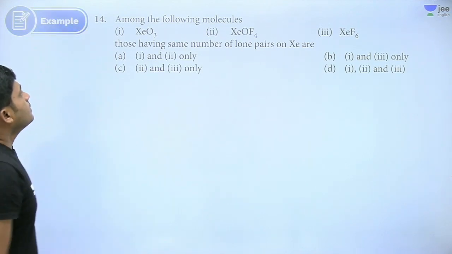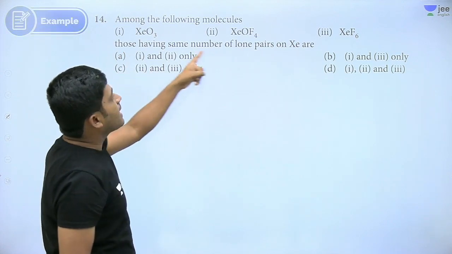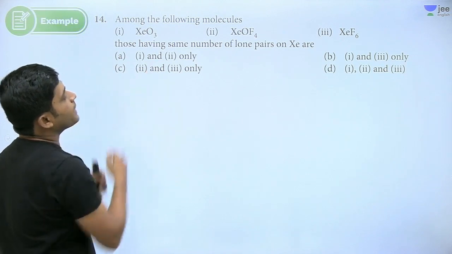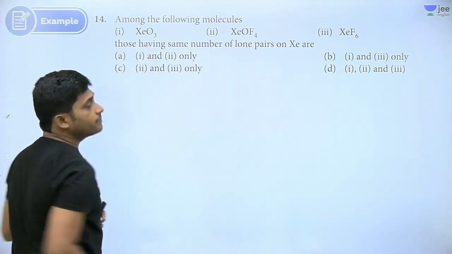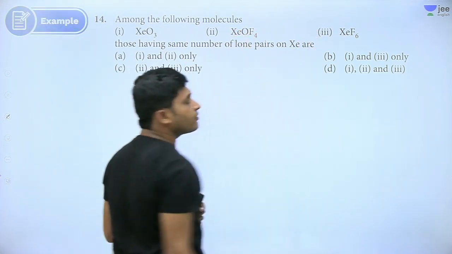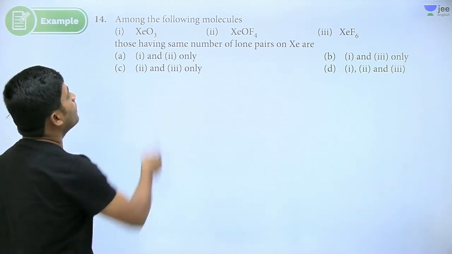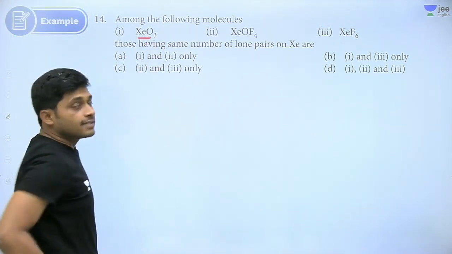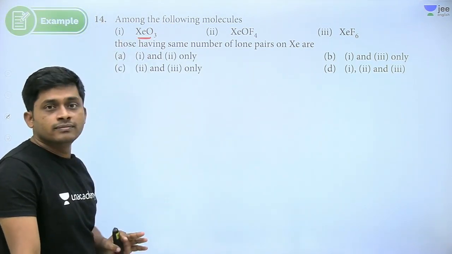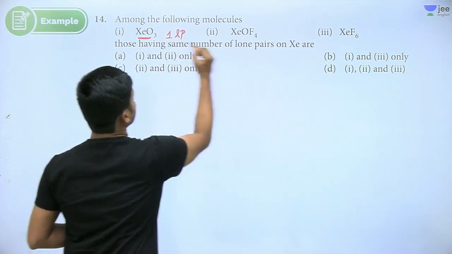Among the following molecules, there are 3 molecules given. Those having same number of lone pairs on xenon are. So which contains same number of lone pairs here? Xenon trioxide, xenon oxide tetrafluoride, xenon hexafluoride. How many contain same number of lone pairs? How many lone pairs here? Xenon contains how many valence electrons? 8. 6 are used, right? So 2 left, 1 lone pair.